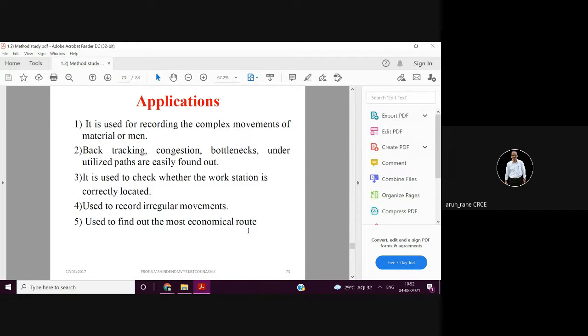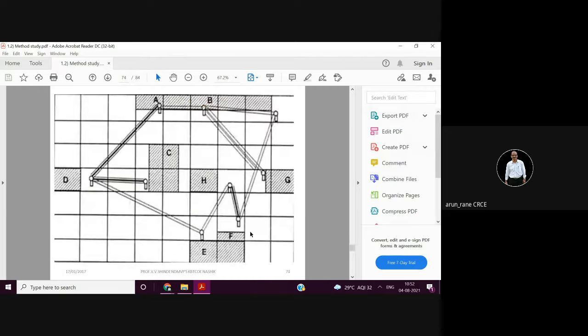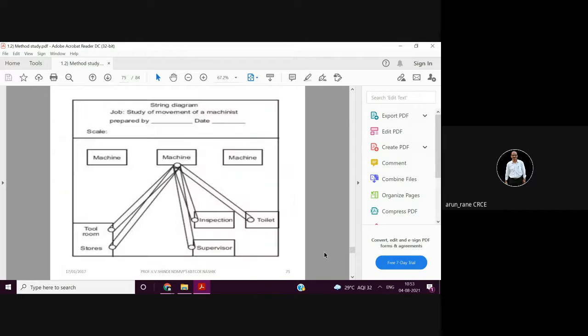So string diagram can be used, mainly the advantage is for irregular movements along arcs and circles. It is very useful. See, this is one. If you want, you can pin up the string here. आप यहाँ पे ऐसा एक खुंटी या पिन लगा सकते हो, if you want to show. This is how a string diagram will look like in a layout.